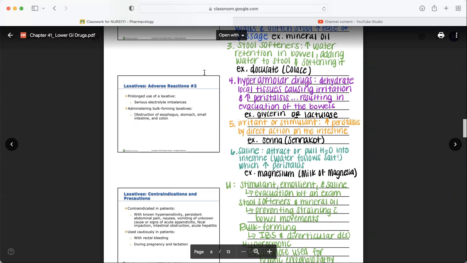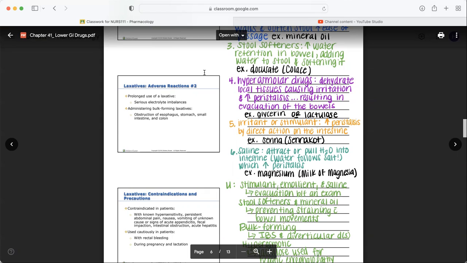Another laxative is an irritant or stimulant laxative. These are going to increase peristalsis by directly acting on the intestine. Senna or Senokot, right? That's the name brand of that, are going to be irritant and stimulant laxatives. Saline is going to attract or pull water into the intestine. You know, water always follows salt, right? So that's going to increase the peristalsis. Magnesium, milk of magnesia is a good example of that one.